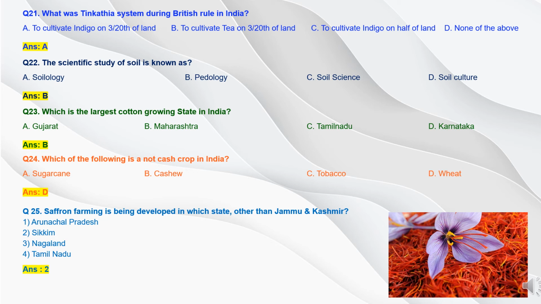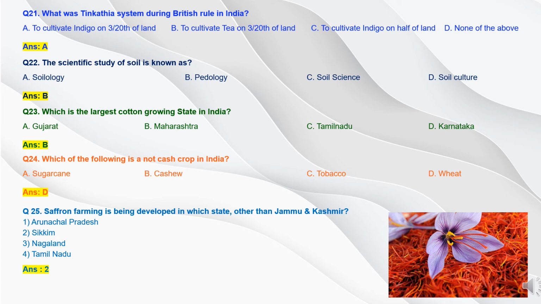First, to understand what is Tinkatia system. Tinkatia system was the system under which the native peasants of Champaran, Bihar were forced to cultivate 3 kattha indigo out of every 20 kathas, which resulted in Nil Bidroh, the indigo revolt. So the answer is option 1, to cultivate indigo on 3/20th of land.